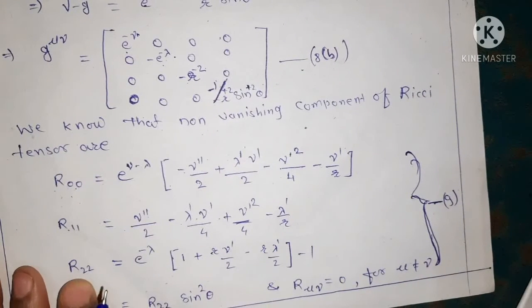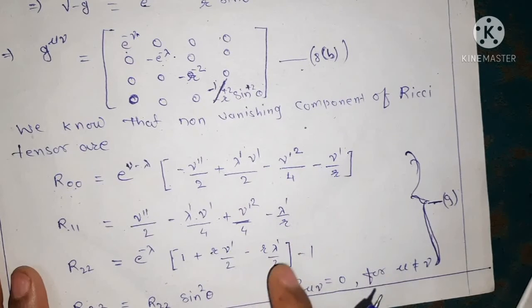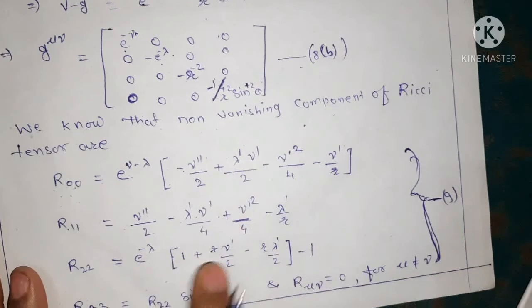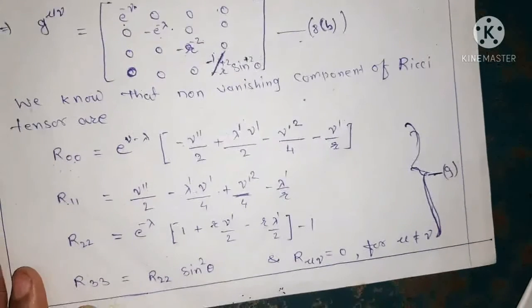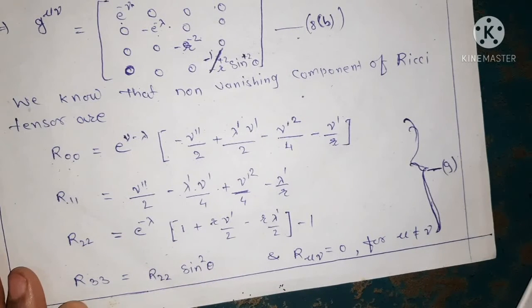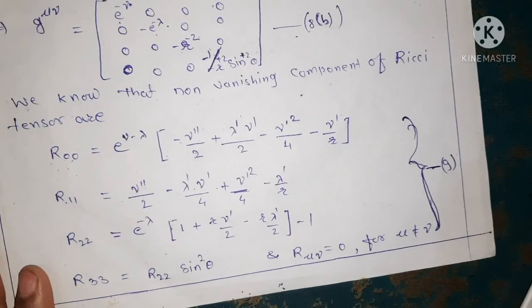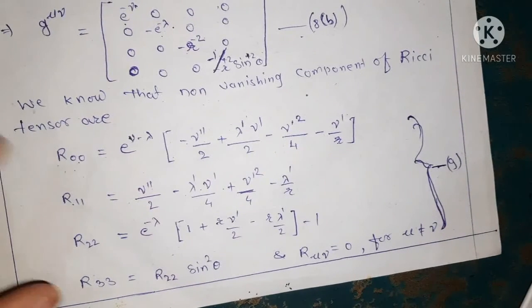Similarly, we get R22 is equal to e to the power minus lambda in a bracket 1 plus r nu dash upon 2 minus r lambda dash upon 2, square bracket complete, minus 1. And R33 is R22 into sine square theta, and R mu nu is equal to 0 for mu not equal to nu. Okay, we give this as equation number 9. So these are our non-vanishing components of the Ricci tensor.